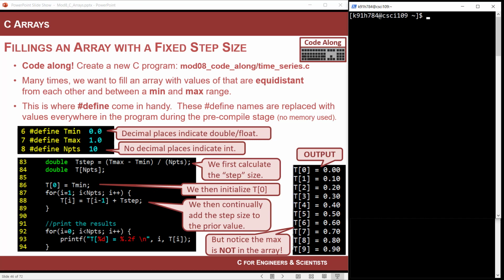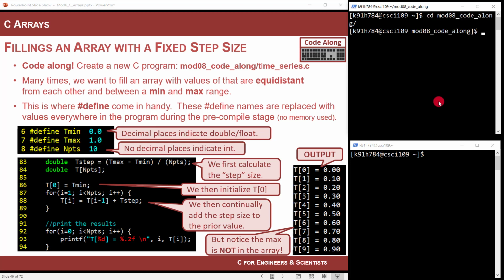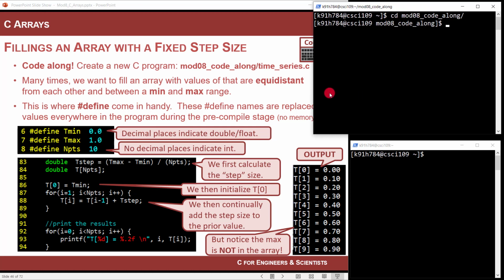We're going to be doing a lot of these because I love these time series. You'll see why too. Okay, so I'm going to change into my mod 08 code along folder. I'm going to create a new file called time series.c. I'm going to start with a comment header: playing with time series.